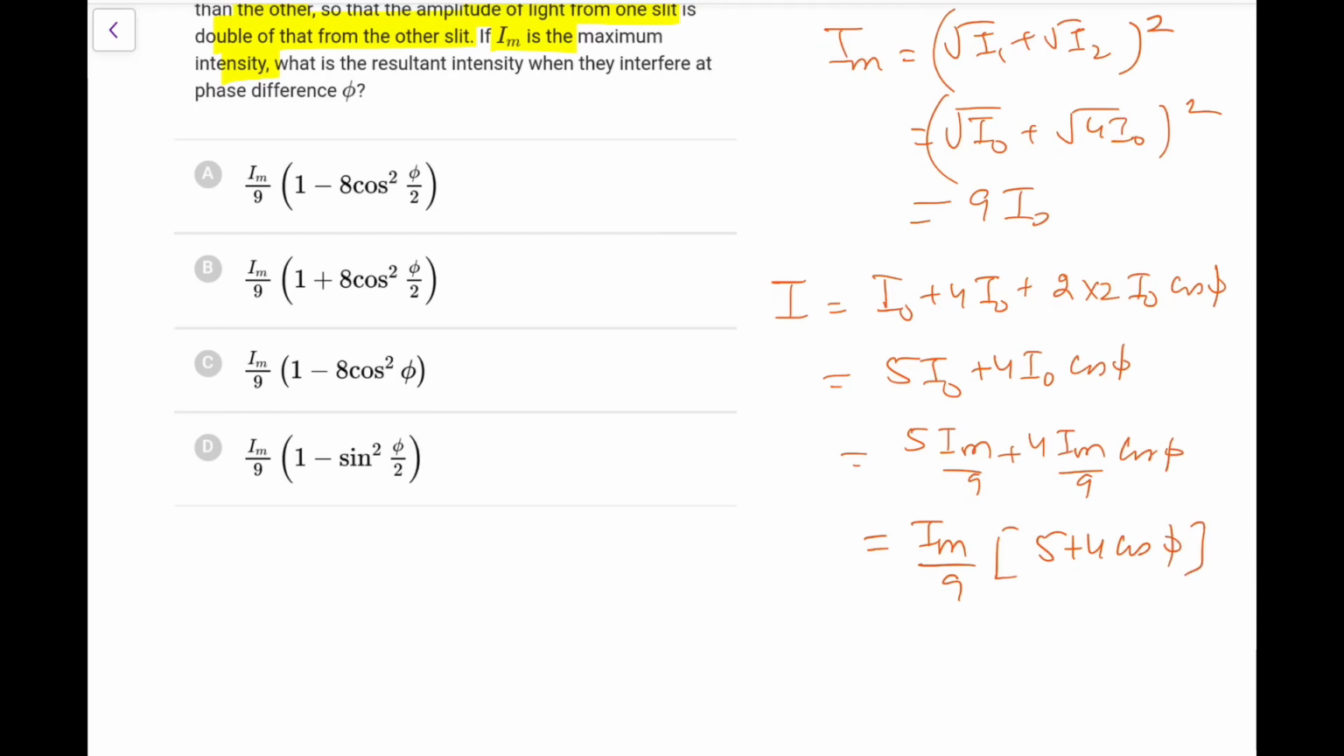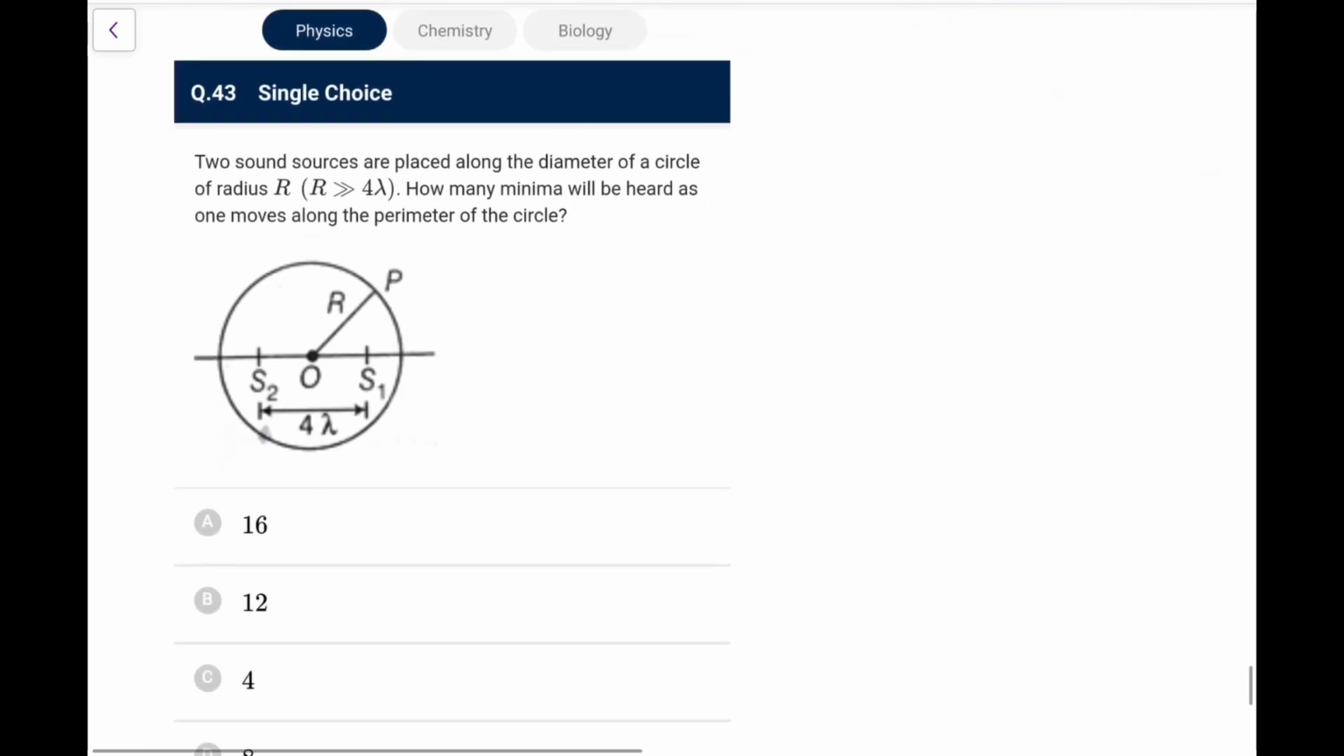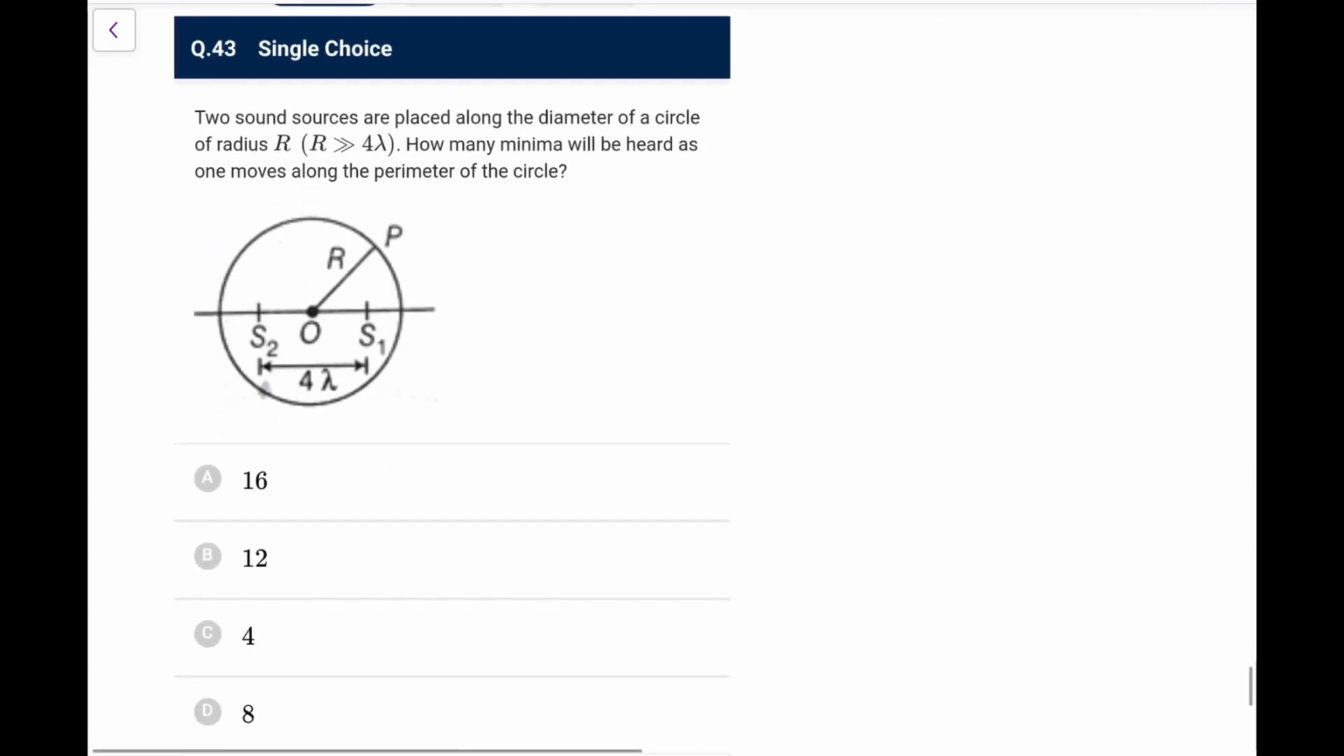Now if you have to convert it into cos square phi, you know 1 plus cos phi is 2 cos square phi by 2. That you remember. So if you take that result into account, 1 plus cos phi is 2 cos square phi by 2, so 1 plus 4 cos phi will become 8 cos square phi by 2. So going by the options, it is option B, and this is a question that has been asked previously in some examinations. In previous exam questions, you must have done this.